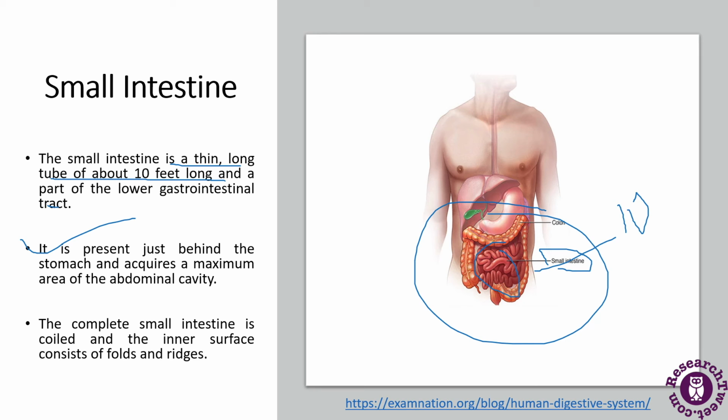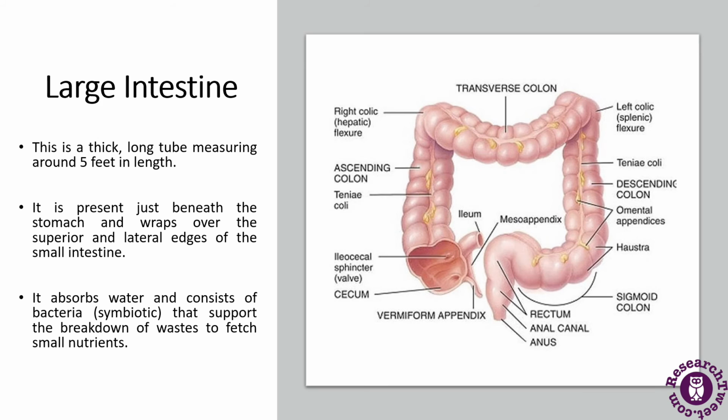So the first part of the small intestine is called the duodenum. So this was about the small intestine. Now we talk about the large intestine. You can see that this is a thick and long tube measuring around 5 feet in length. So it is only 5 feet in length. It is present just beneath the stomach and wraps the superior and the lateral edges of the small intestine.